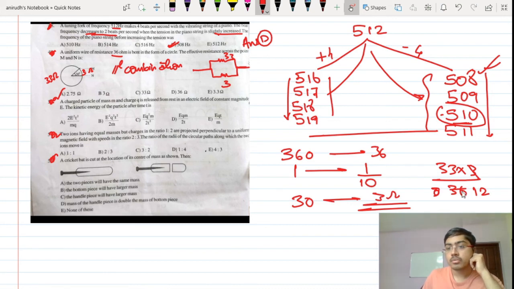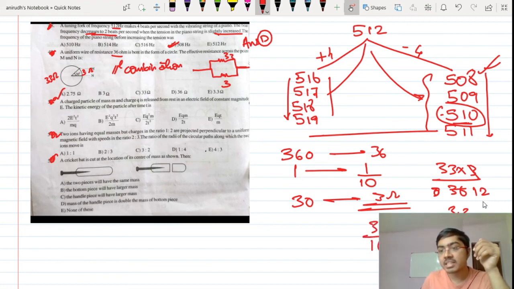Okay. So how will I get the answer for that? See, had this been 10, my answer will be 3.3. Had it been 33 by 10, my answer is 3.3. But here the denominator is increasing. That means my value will be less than 3.3. So obviously only one option is actually satisfying this.